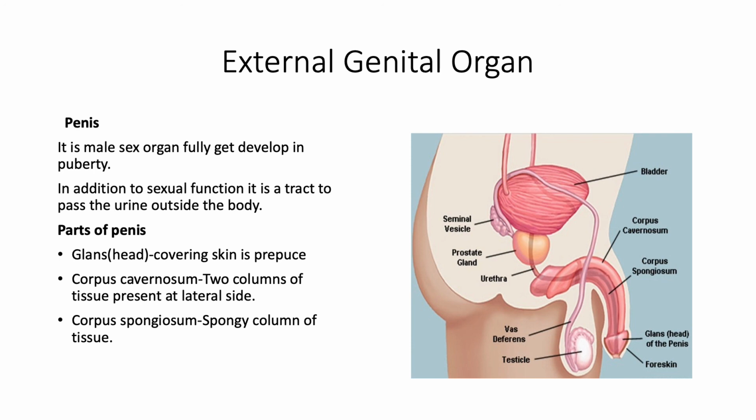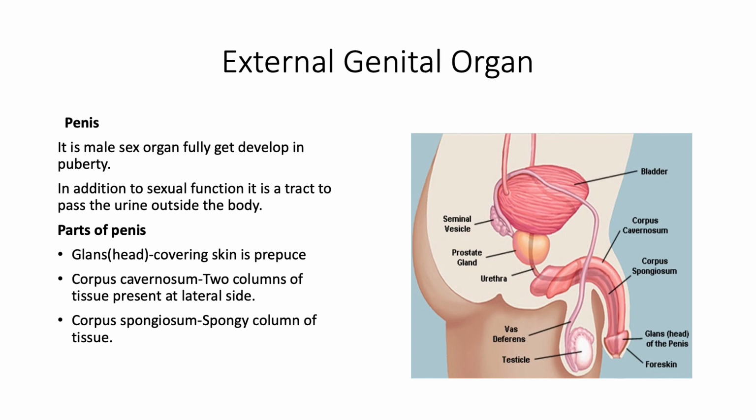The penis has three regions. The glans region, or head region, is covered by loose skin called the prepuce. The second part of the penis is the corpus cavernosum. It is present in the form of two columns on the lateral side of the penis.